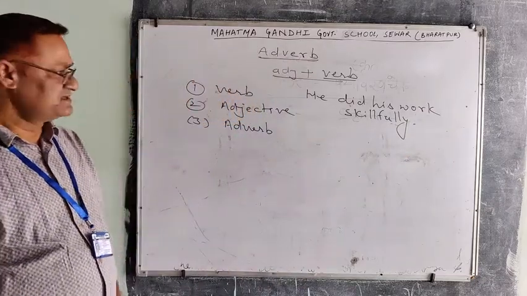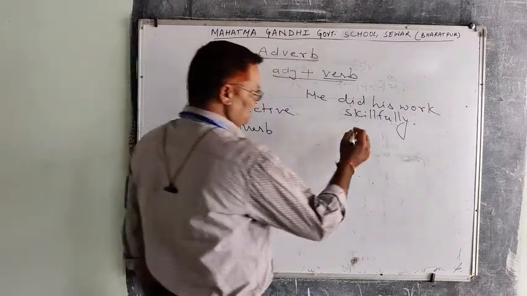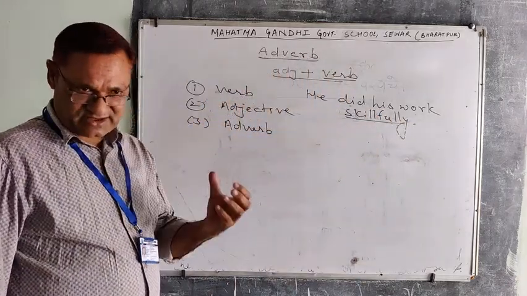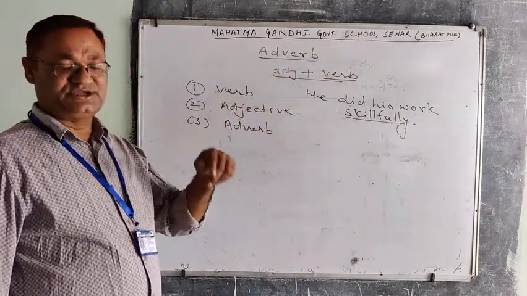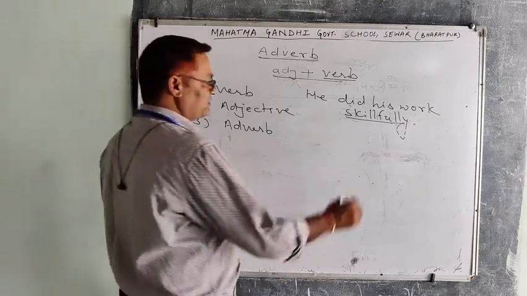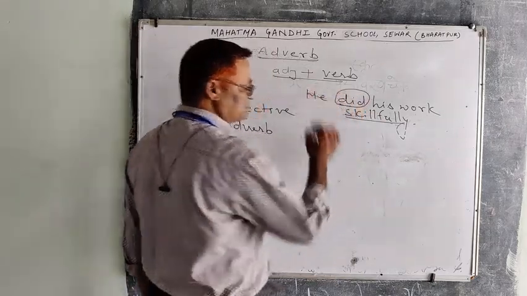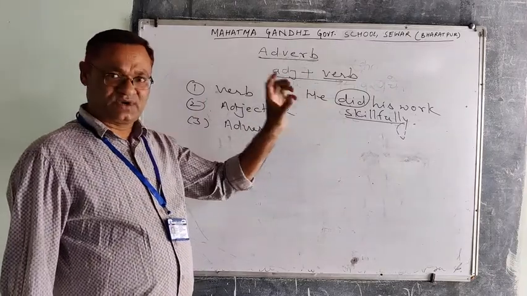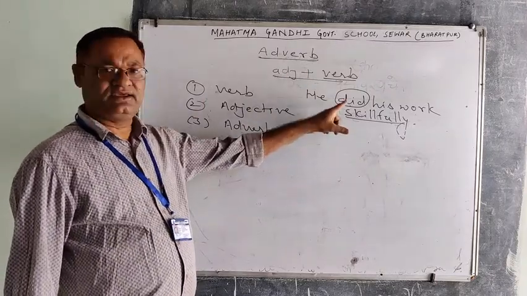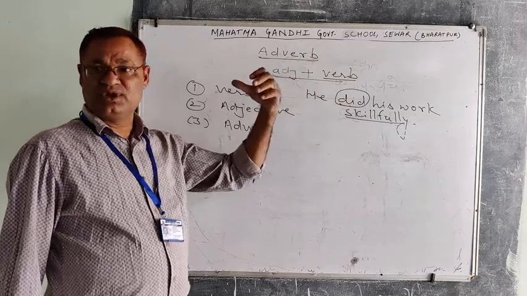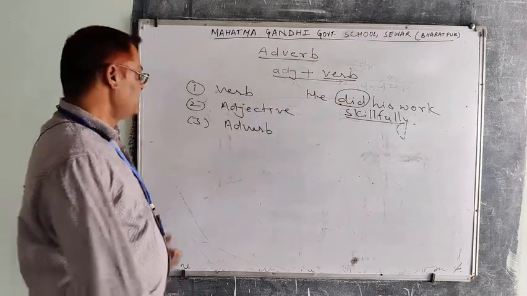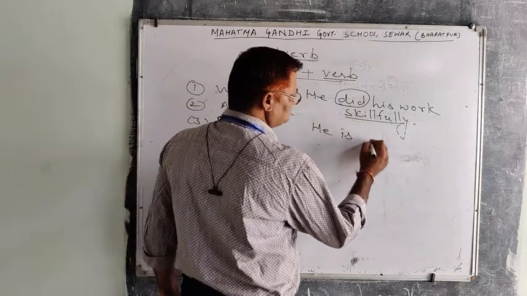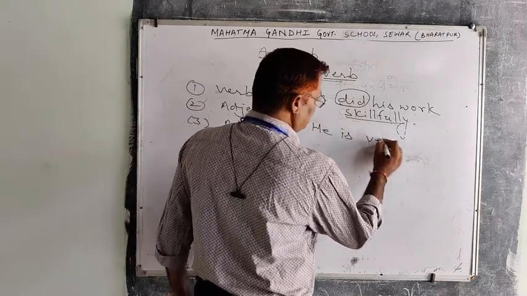Look at this sentence. The word skillfully is an adverb and it is used here to qualify the verb did. So we can say that an adverb is a word that is used to describe a verb. Now come to: he is very old.